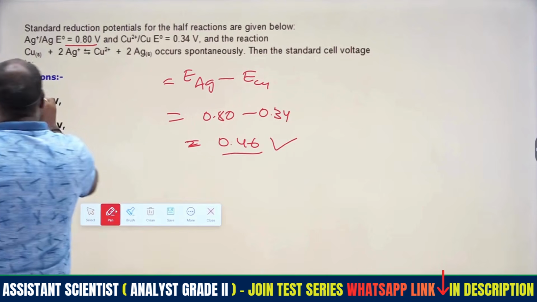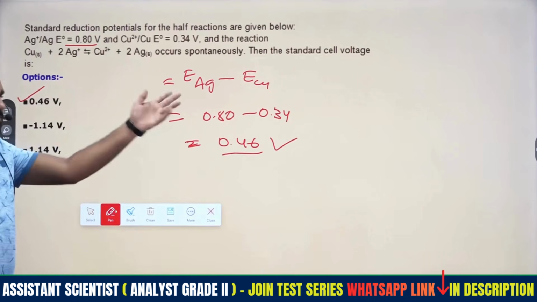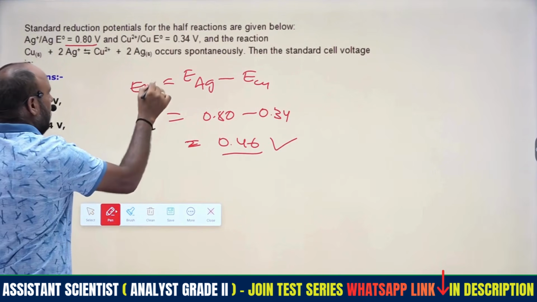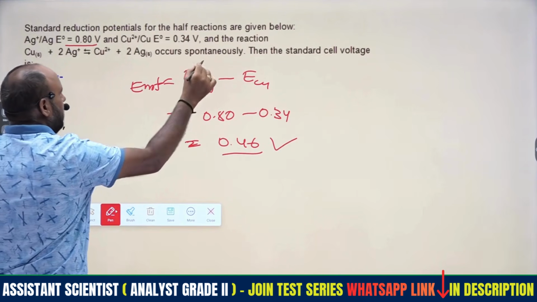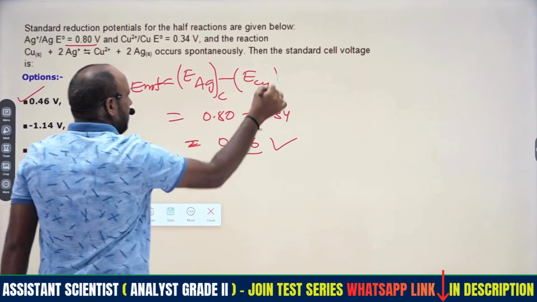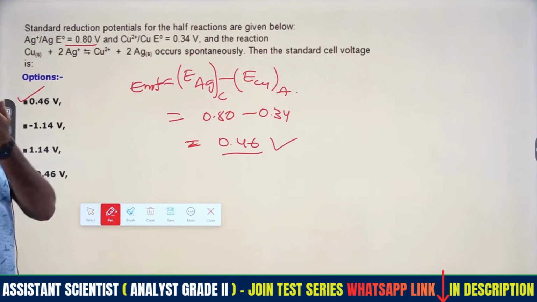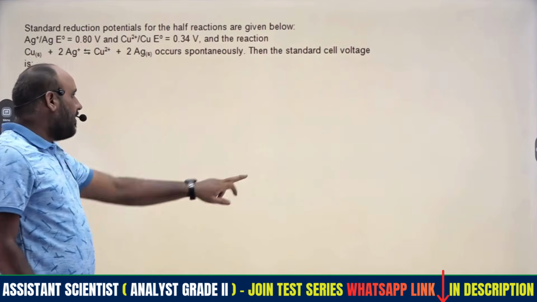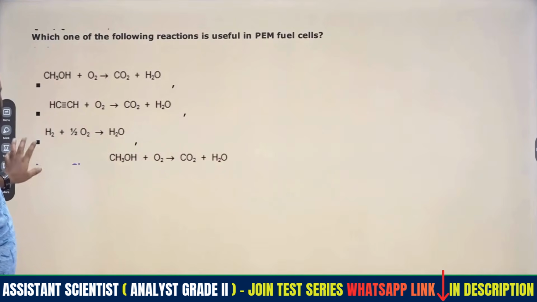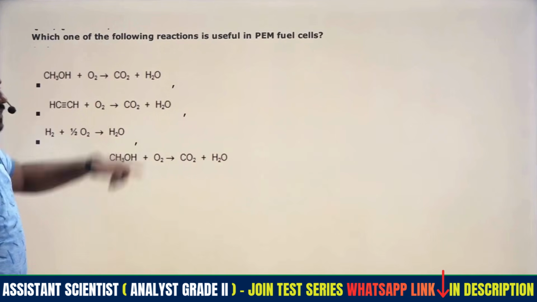This is the answer, a direct question only. We already mentioned that total EMF is the reduction potential of cathode minus the reduction potential of anode. Whose reduction potential is more always undergoes reduction, so that's why we get that.